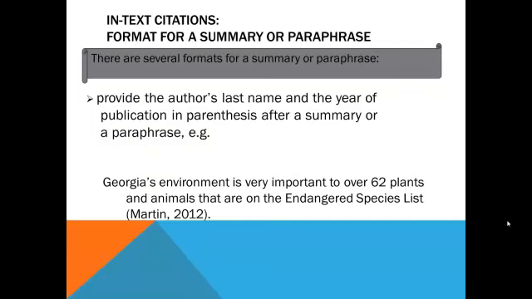If I decide that I don't want to use a direct quote, but instead I want to do a summary or a paraphrase, remember, any information that you get that is not out of your own mind needs to be cited in your paper. For example, this one I used, Georgia's government is very important to over 62 plants and animals that are on the endangered species list. This time I did not directly quote the author Martin, however I did use his information. Therefore I will put his name and the date in which the article was written.